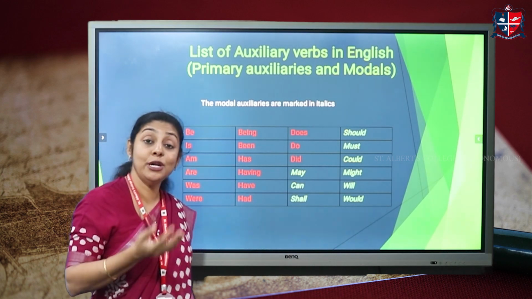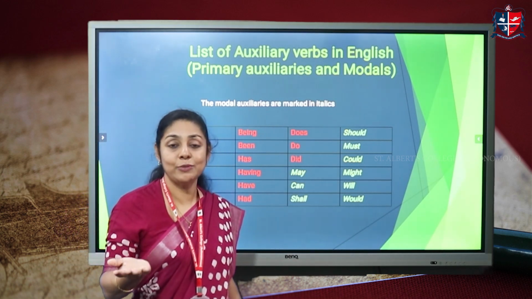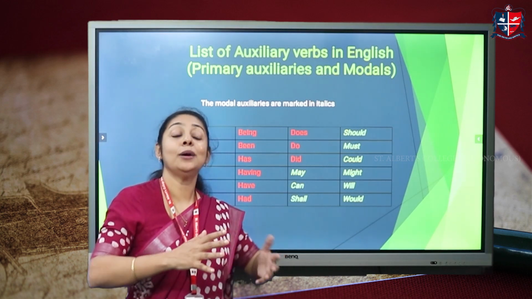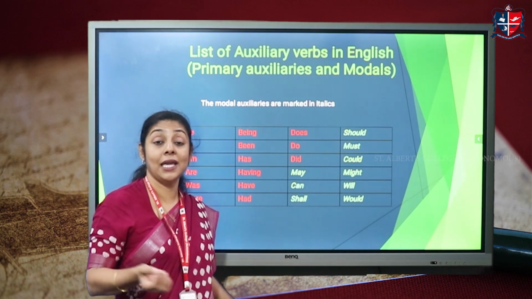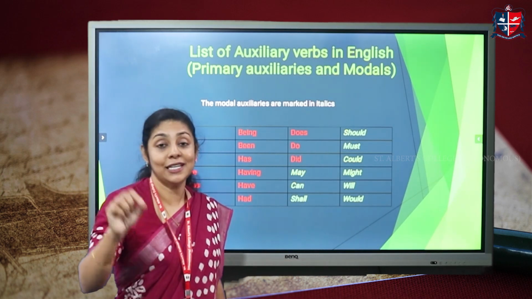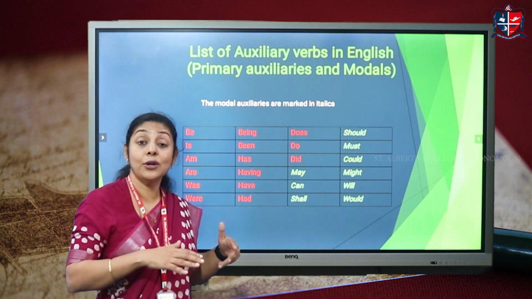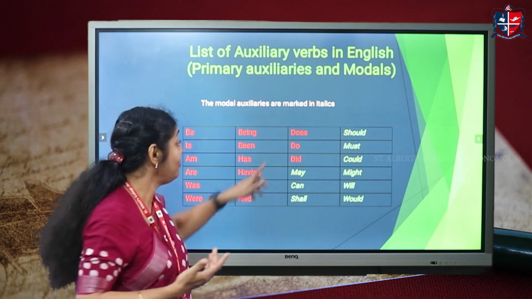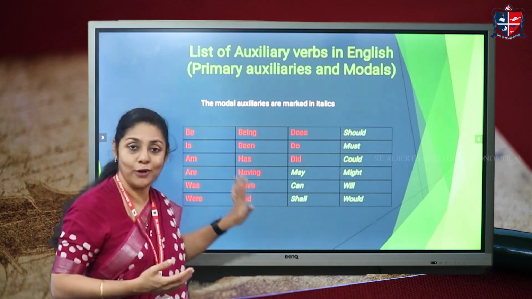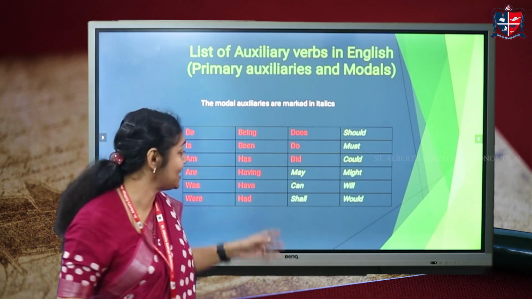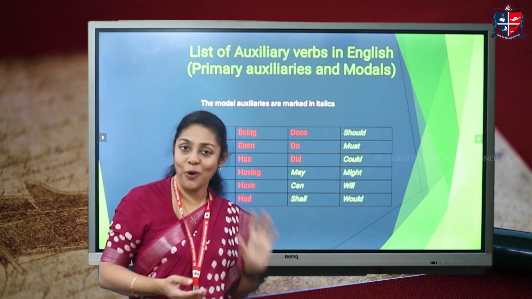Has. So has can be used both as main verb and also as an auxiliary verb. So we say he has a black cat as a pet, right? You also can say he has written a letter to his mother, right? Having, have, had. These are all forms of be, have, and do. Does, do, did. So the primary auxiliaries have different forms which we can use in different sentences, whereas these words in green in italics are the modals.